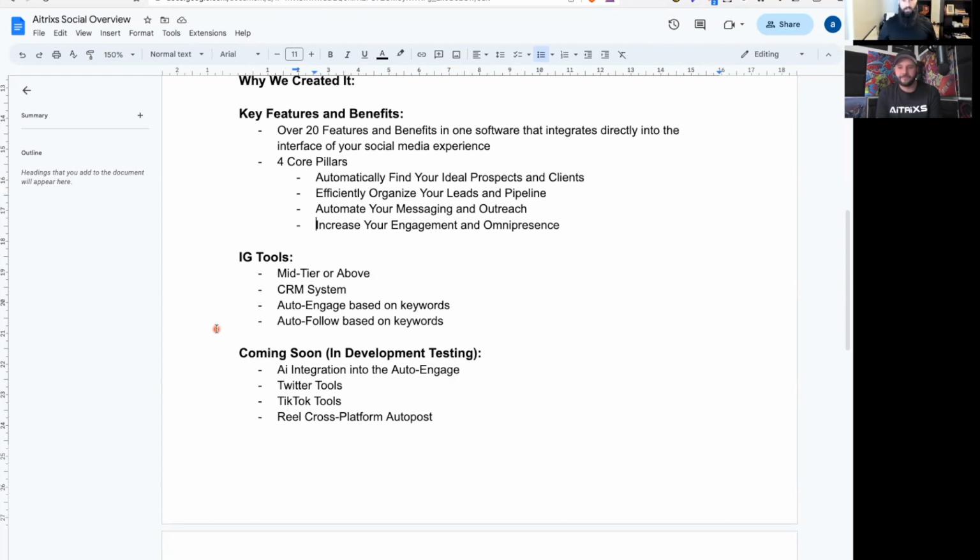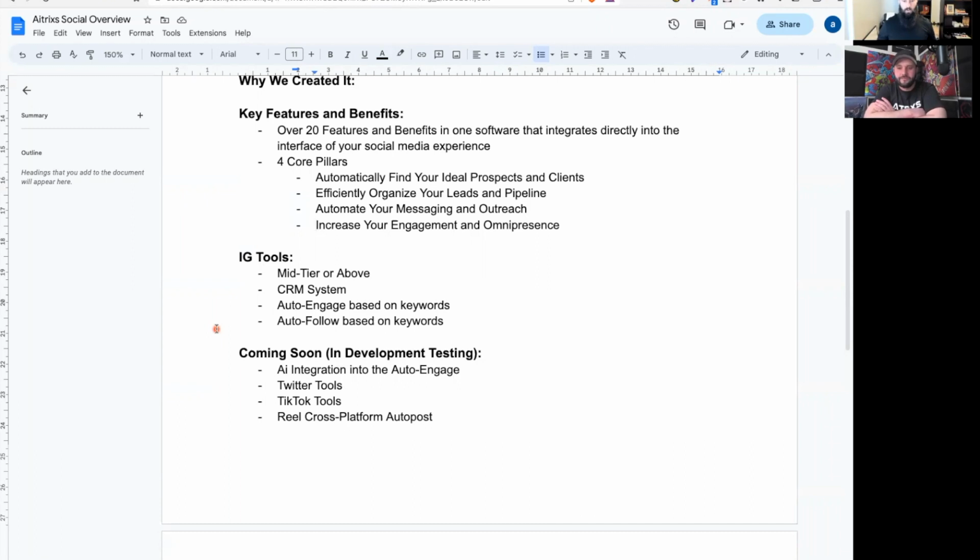It comes with a CRM system. It has auto engage based on keywords and hashtags, where you can start auto engaging and liking people's posts and things like that. We have the auto follow based on keywords. There's other tools. Those are some of the main things that we have with IG, but it has the full CRM system, auto messaging, etc. And then we have a lot of different things that we're developing. Some of those things in general, I already mentioned, like the AI integration and the auto engage.